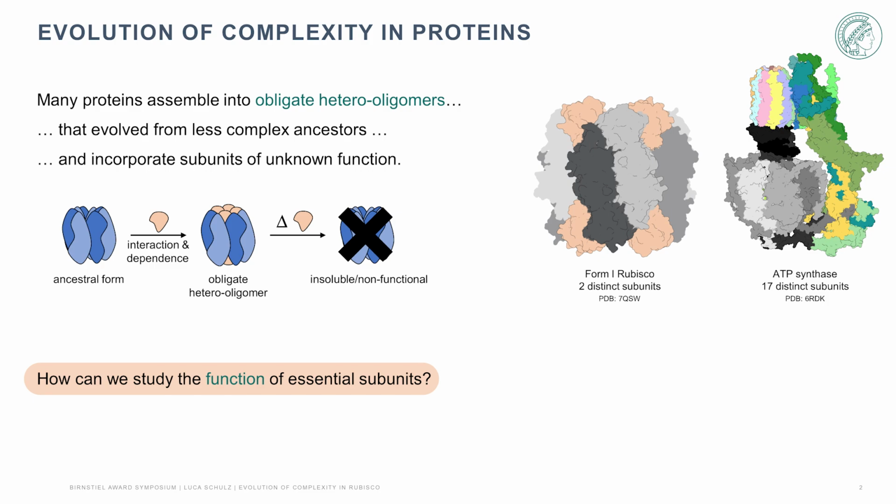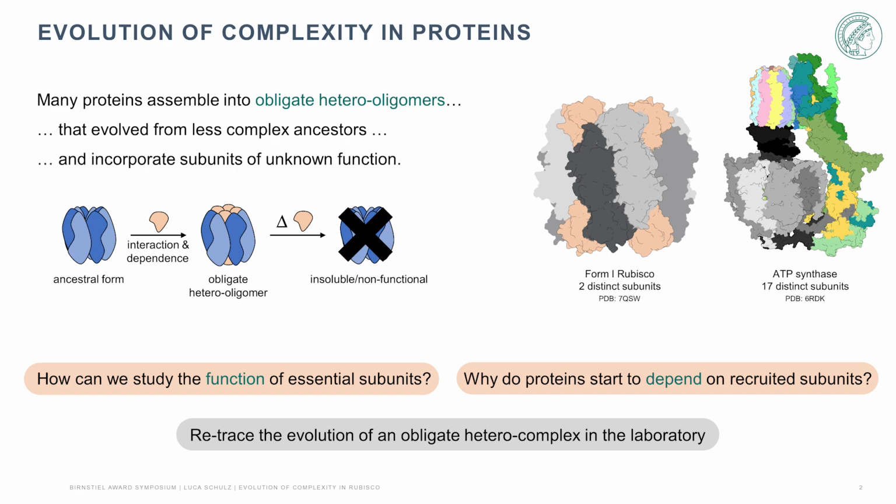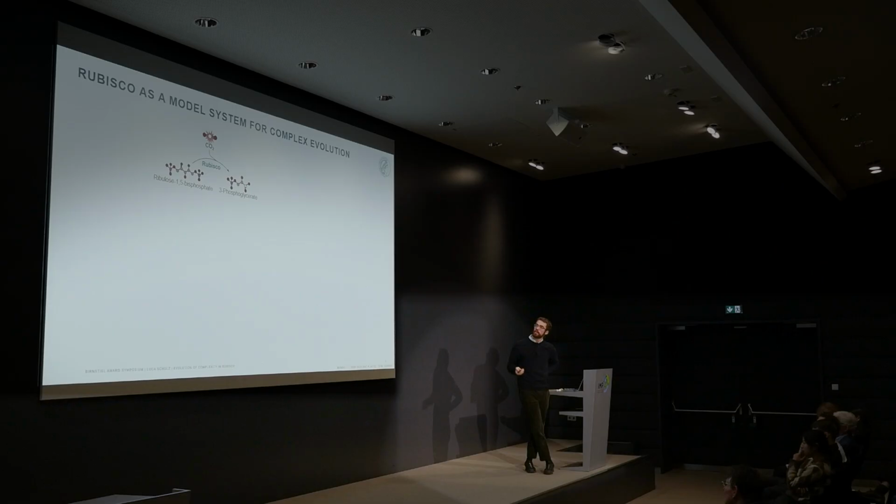So starting out my PhD, I wanted to investigate how we can study the function of such essential subunits in protein complexes and why proteins actually start to depend on newly recruited subunits over the course of their evolution. I tried to tackle this project by taking a protein complex, in this case Rubisco, and trying to reconstruct its evolution as a biochemist in the wet lab.